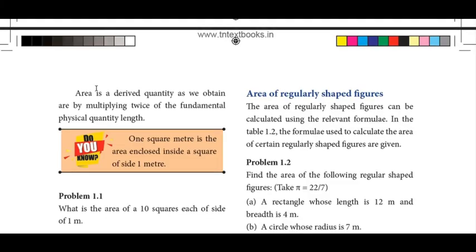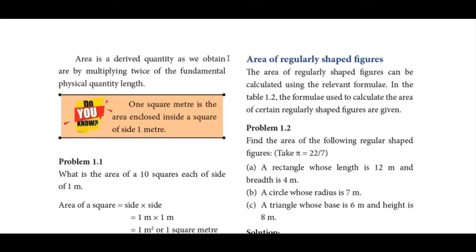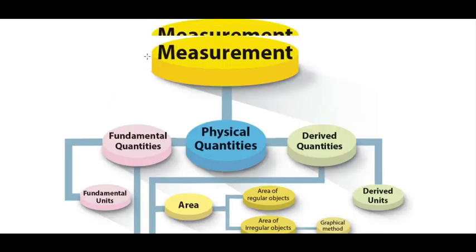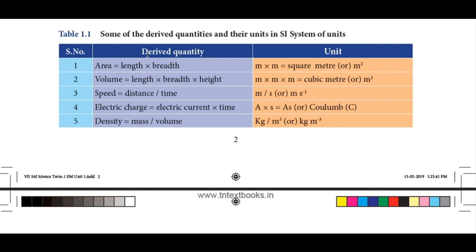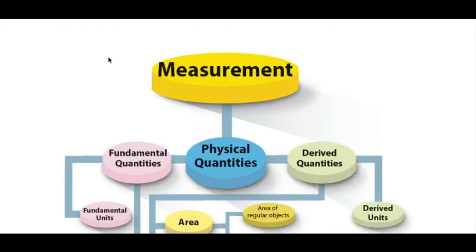What is area? Area is a derived quantity, as we obtain it by multiplying the fundamental physical quantity length twice. As we have seen already, area is equal to length into breadth. These two are fundamental quantities and the derived quantity is area.